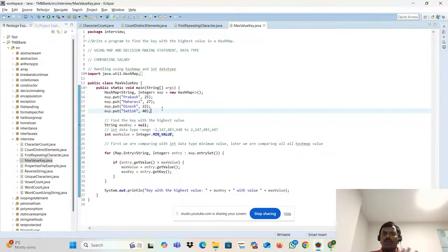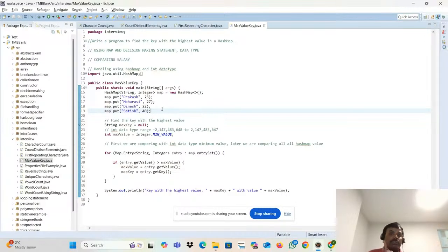First of all, what are the technical concepts we used here? We used the map, a looping statement, a decision-making statement, and then the data type. Let's go one by one. The question is to find the key with the highest value in the map.